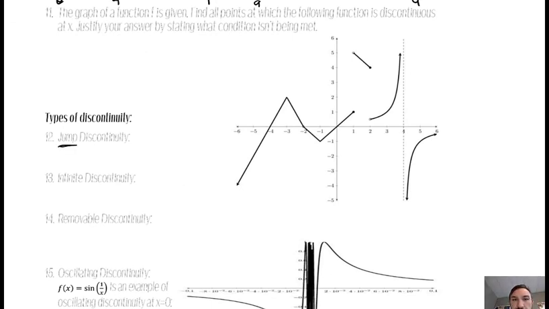So let's do these in different colors. How about x equals 1? The graph in one instant completely jumps from a y value of 1 to a y value of almost 5. So that jump makes it discontinuous. So x equals 1 is an example of jump discontinuity. Okay, there's another example of jump discontinuity. So if you would go ahead and write in where you think that is.